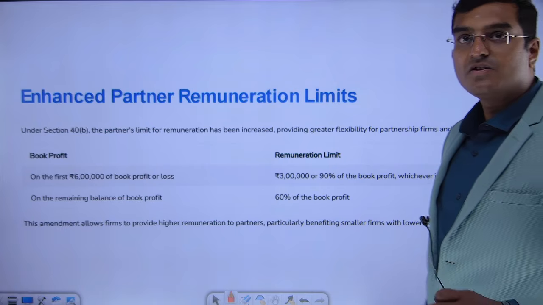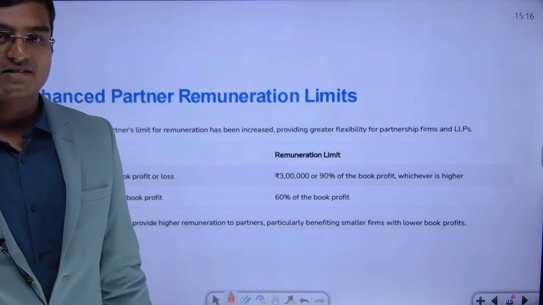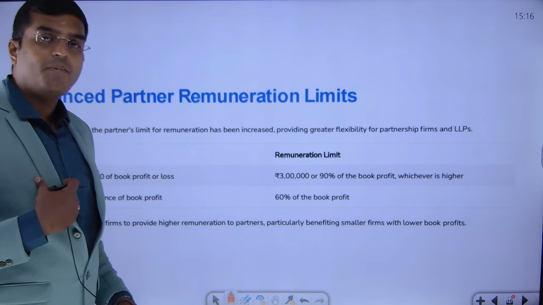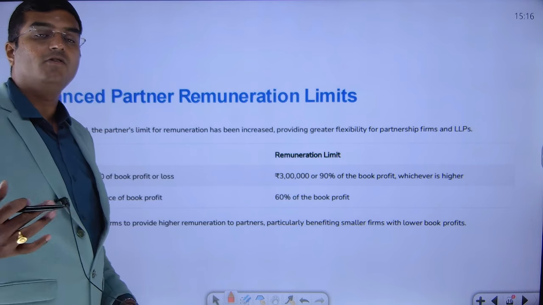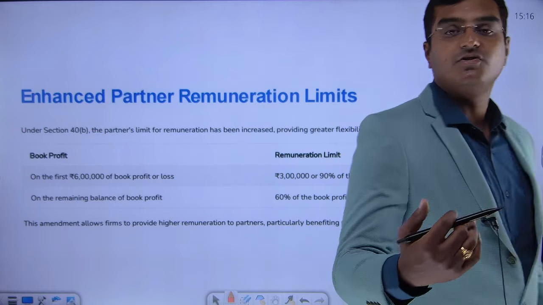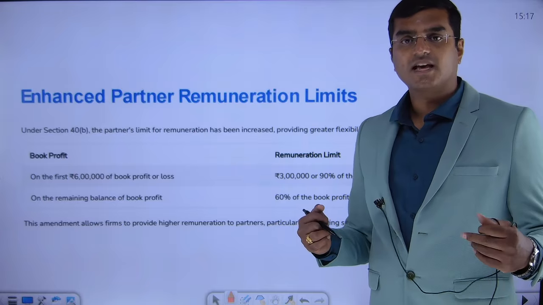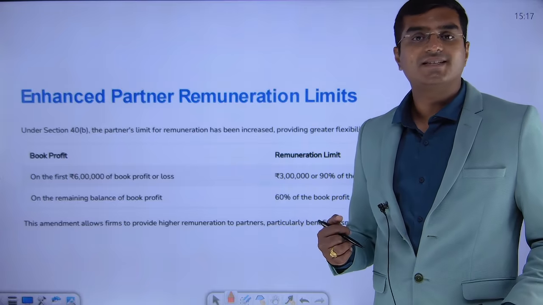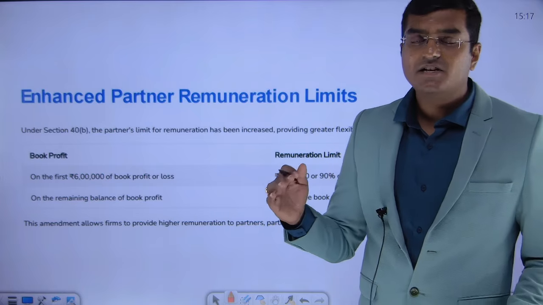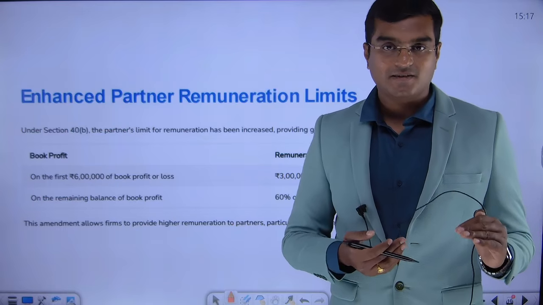Next one, dear friends. So basically here again there are certain things which the Income Tax Act says. Let's say, for example, remuneration is paid to a partner by the partnership firm, or a limited liability partnership firm pays a remuneration to its partner. Don't you think the payment of remuneration or salary or interest or bonus or commission is an expenditure for that partnership firm? If it is an expenditure for the partnership firm, it is an allowable, deductible expenditure.